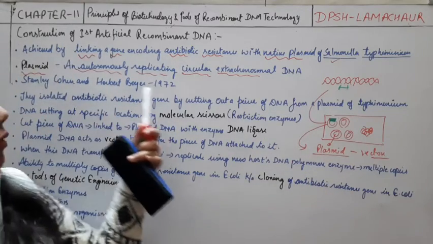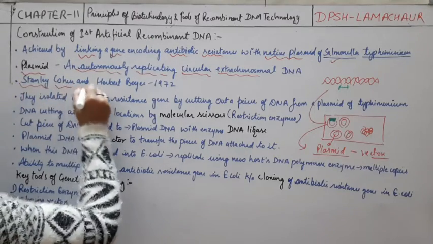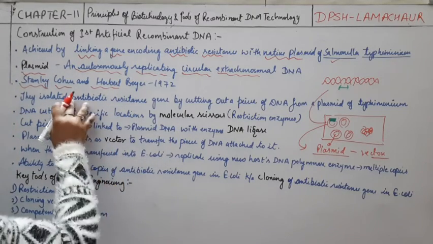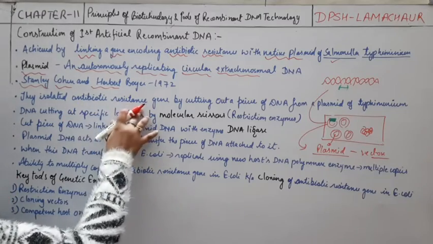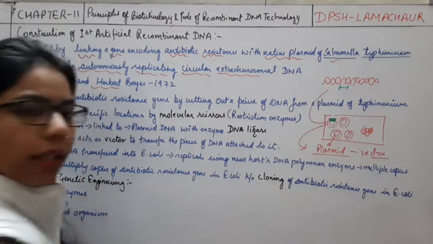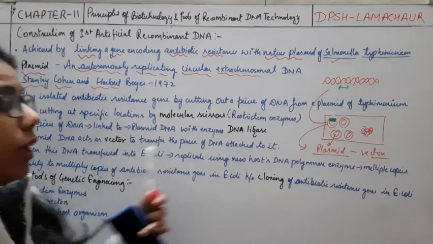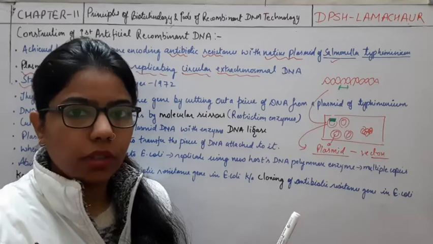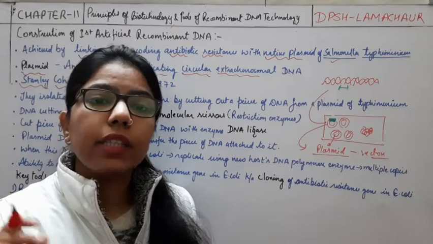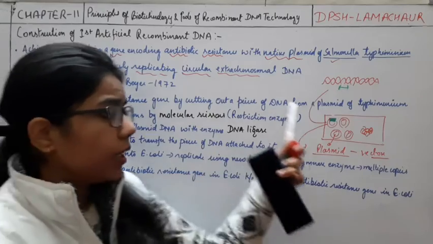So what we have done, we have taken this plasmid, and the technique was done by Stanley Cohen and Herbert Boyer in 1972. Then they isolated the antibiotic resistant gene by cutting out this piece of DNA from the plasmid of this typhimurium, right? As I said, DNA cutting at a specific location, and we know that when we are cutting the DNA, it should be very specific. Each molecular scissor which we are using for cutting is very specific. It knows where it has to cut, okay, and where it has to join.